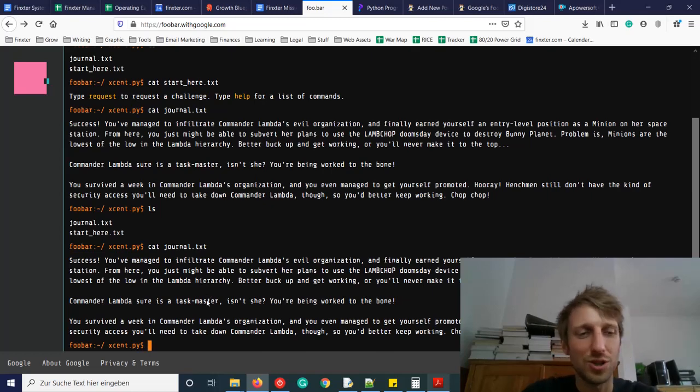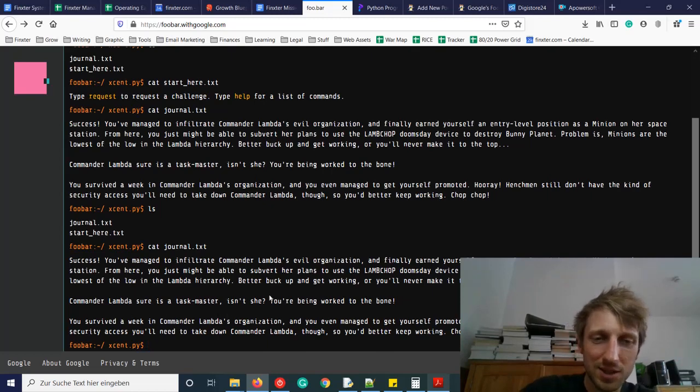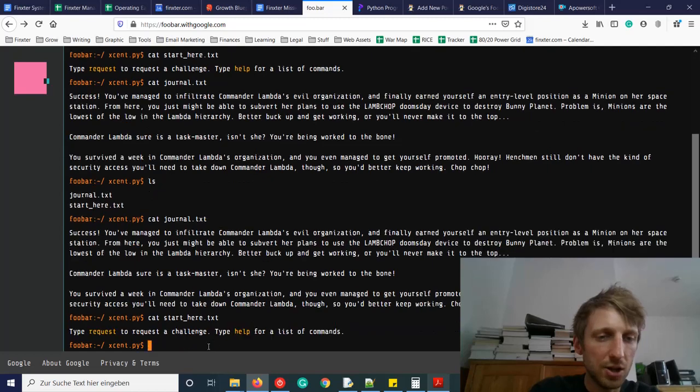Okay, so we need to join the top. Commander Lambda, the evil one, sure is a taskmaster, isn't she? You're being worked to the bone. You survived a week in Commander Lambda's organization, and you even managed to get yourself promoted. Hooray! Henchmen still don't have the kind of security access you need to take down Commander Lambda, though, so you'd better keep working. Chop chop. Okay, so we keep working. This is the overall storyline. Let's check what is in start here.